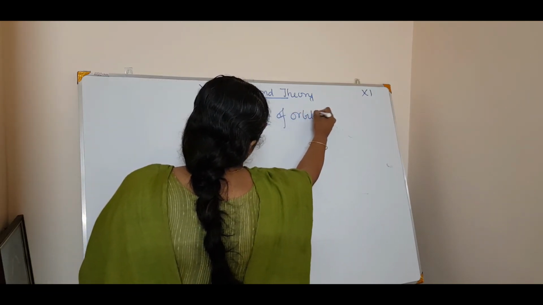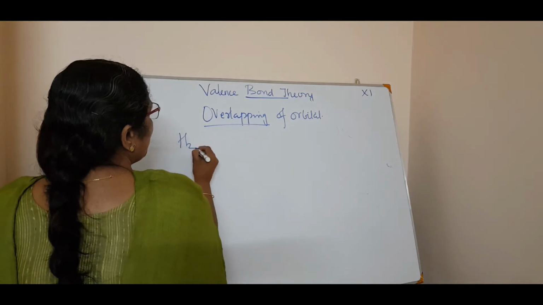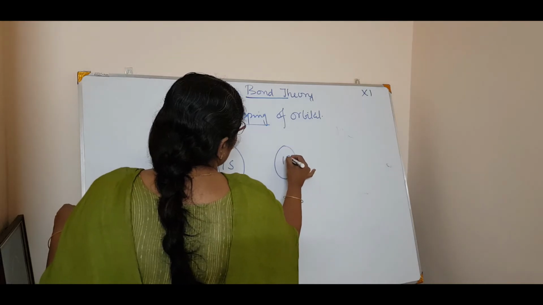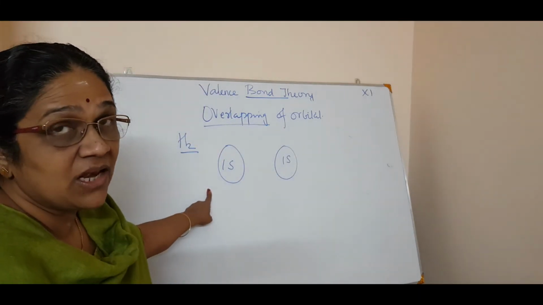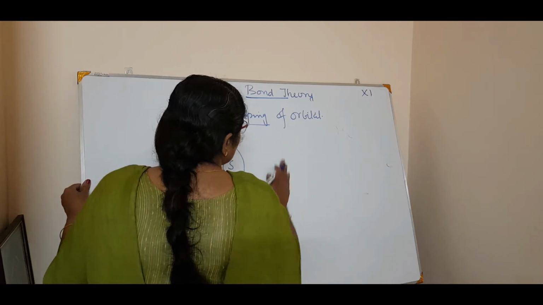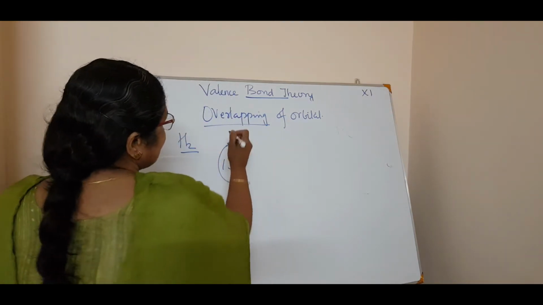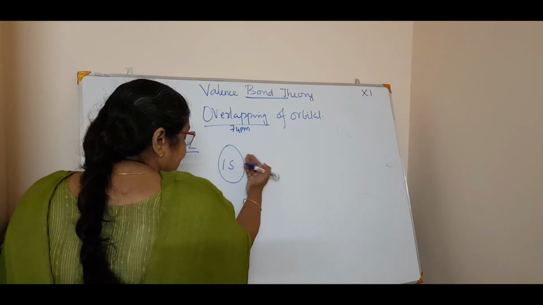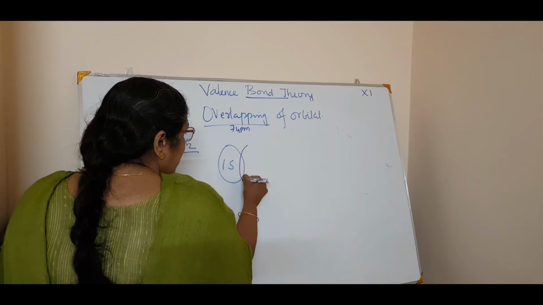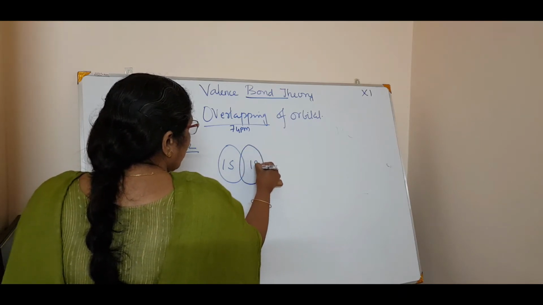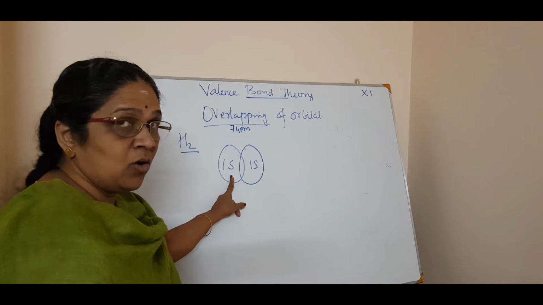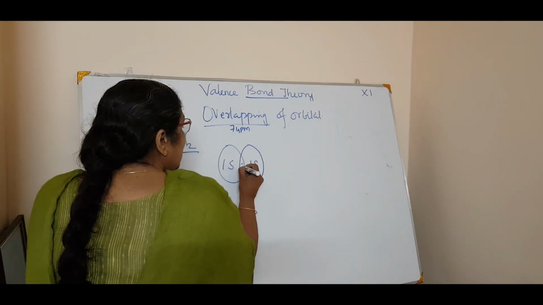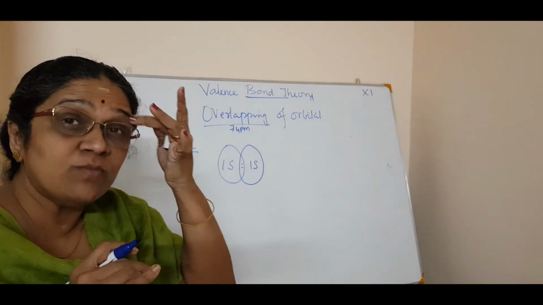Okay, now a simple thing I can take is the hydrogen molecule itself. That is the 1s orbital of the first hydrogen and the 1s orbital of the second hydrogen. See. Now what happens? These will come closer and closer and at a certain distance, that is why we say it is 74 picometer, the bond length. What happens? There is interpenetration or intermerging, or in one word, overlapping. See, this orbital overlaps with this orbital. Now at this point, what happens? The electrons will come there and form a pairing.